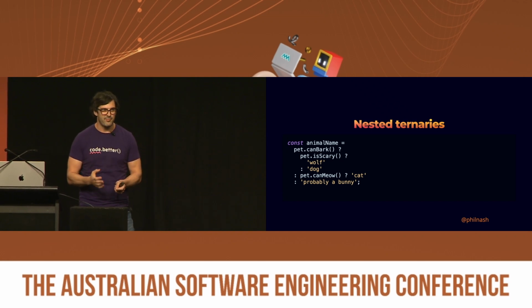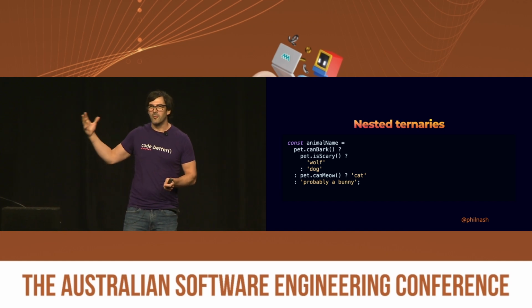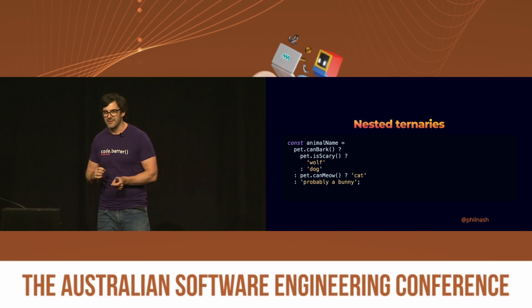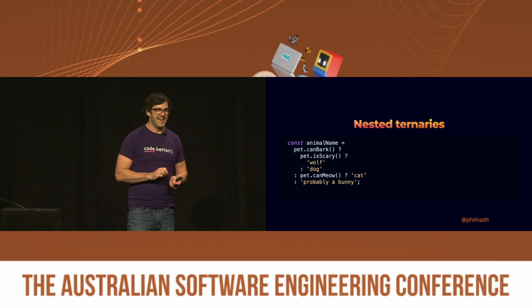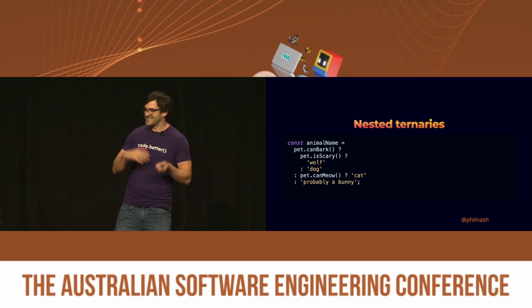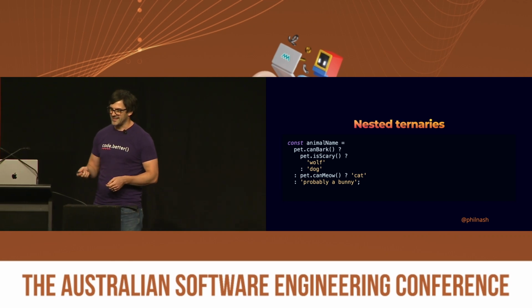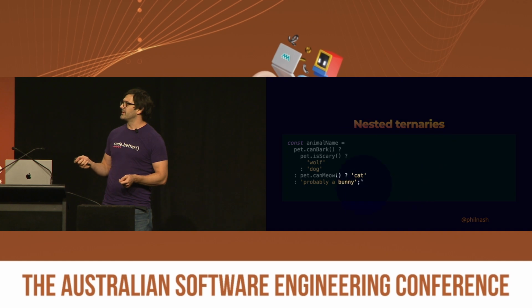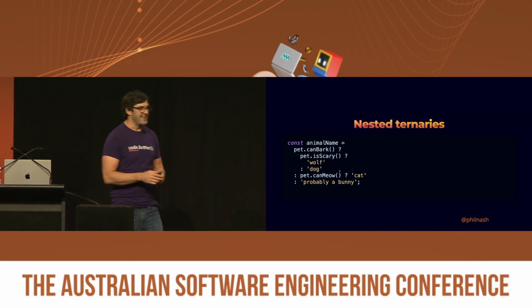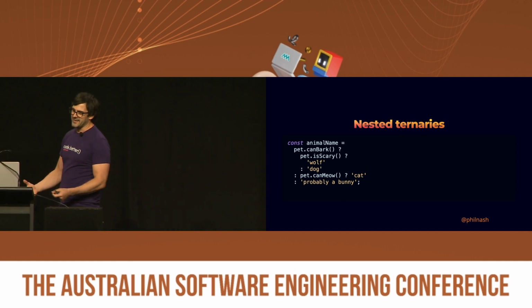At the end of last year, Prettier, the formatter, released an experimental format for nested ternaries, and this was their example code for that. I don't think you should be experimenting with nested ternaries. That's barely the point, though. The point with this kind of formatting is that if it's a long thing, it ends up on several lines, and if it's a short thing like that one, it ends up on one line, and Prettier will make it up for you. It doesn't matter. But I really dislike reading this.